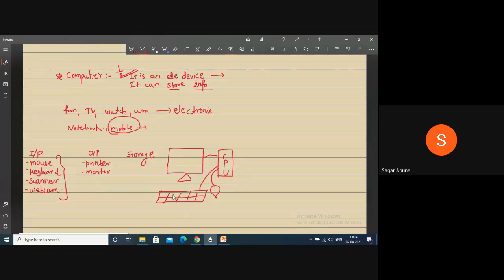If I enter one from keyboard, then monitor displays one, right? So I give the command, I give the instruction through keyboard. So keyboard is an input device. By using an input device, you can give instructions to the computer and the computer performs the operation and displays the result on an output device. So monitor is an output device, right?